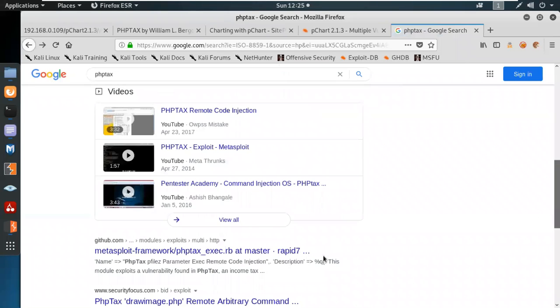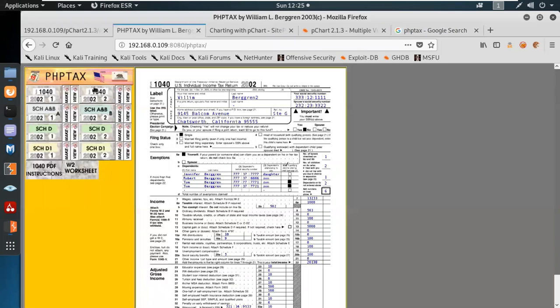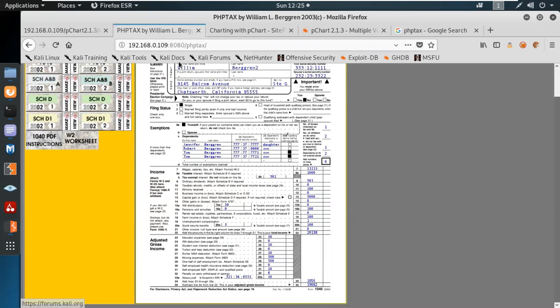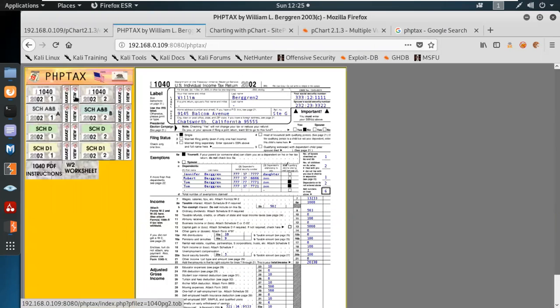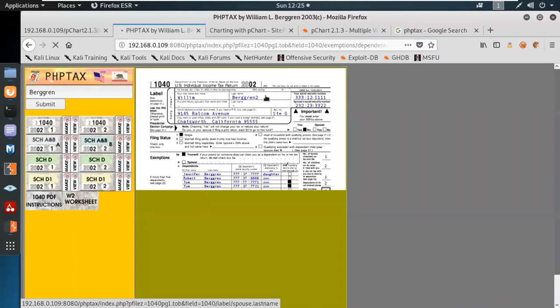PHP Tax is a website which is basically used for taxation, and if you search for the vulnerabilities, you can look for this one. But over here, the main thing is to find the bugs manually one by one. You have to identify the parameter values which can lead us to the exploiting part.